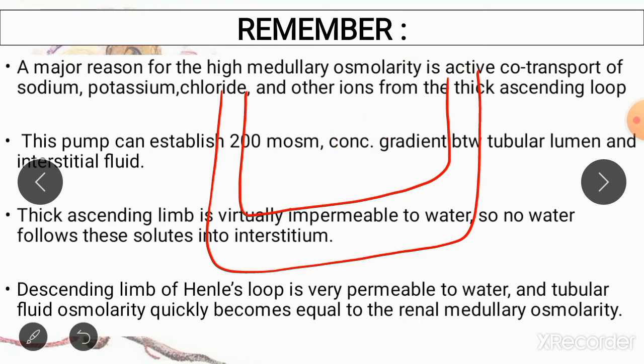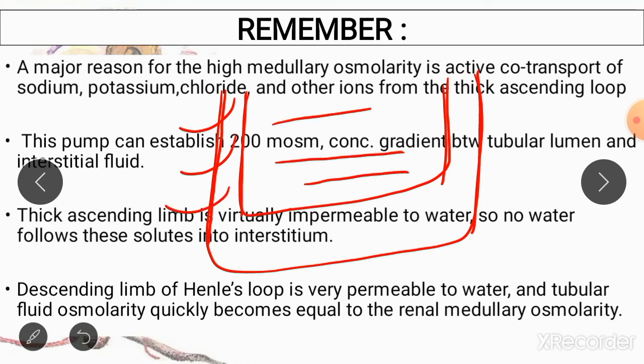Thirdly, the thick ascending limb is impermeable to water, and fourthly and most importantly, your descending limb is impermeable to solutes. It cannot throw out any ions into the medulla, but it is highly permeable to water, and it is going to lose water until its concentration becomes equal to the concentration of renal medulla.